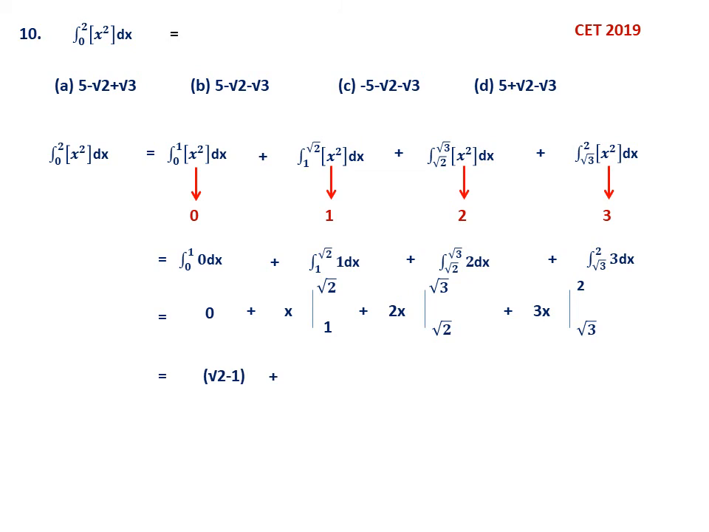Now simplify. First one is root 2 minus 1, plus second one is 2 root 3 minus 2 root 2, plus 6, 2 into 3 is 6, minus 3 root 3. This you have to simplify. You can check here 5, because 6 minus 1 is the integral value. Then root 2 you can check, root 2 then minus 2 root 2. So it is minus root 2. Similarly, minus 3 root 3 and plus 2 root 3. So it is minus root 3. Therefore the option, here you should be very careful, it is B. So this is a very challenging question, but you have to be careful in solving such questions. Let us proceed.